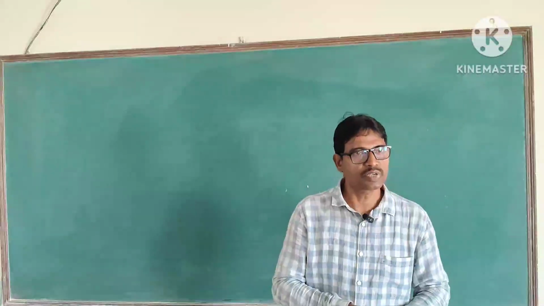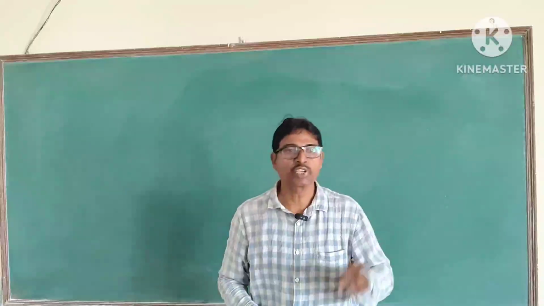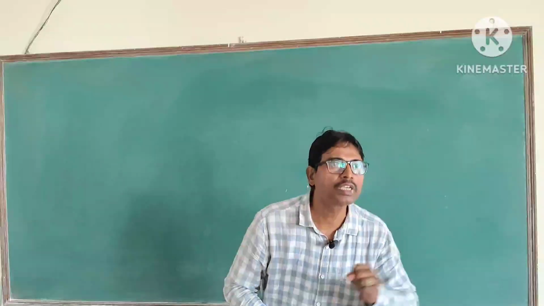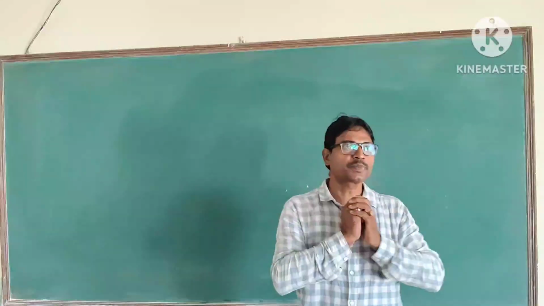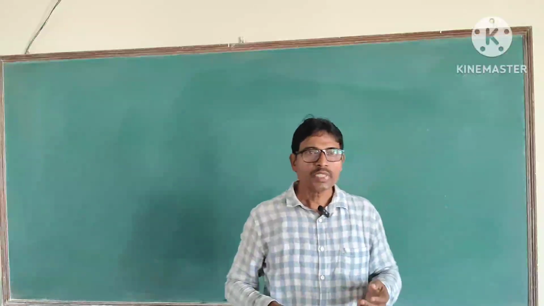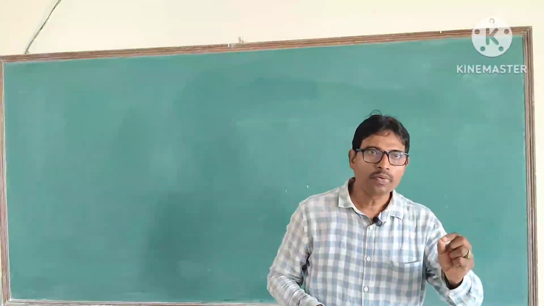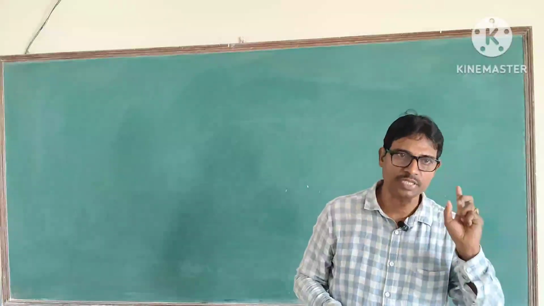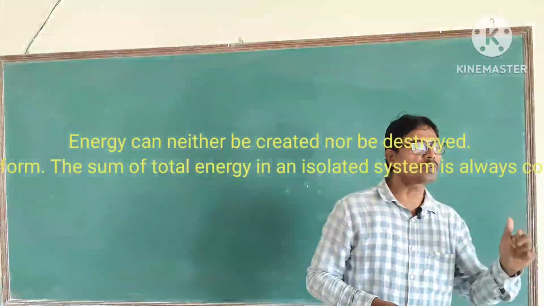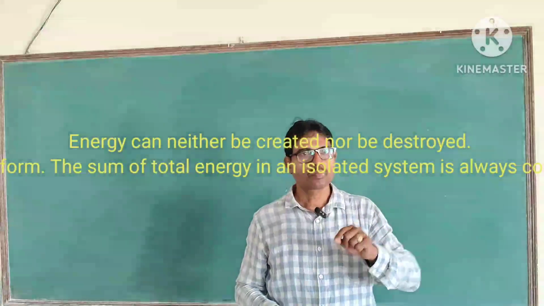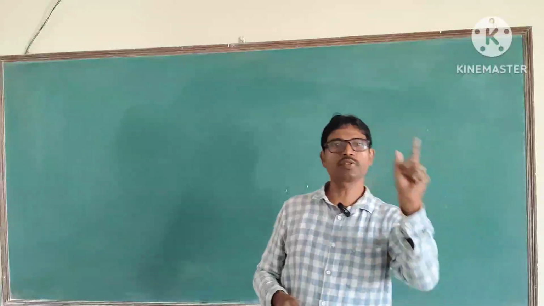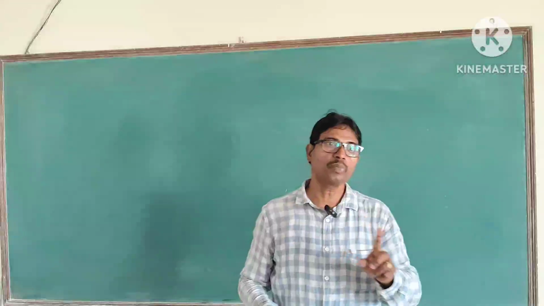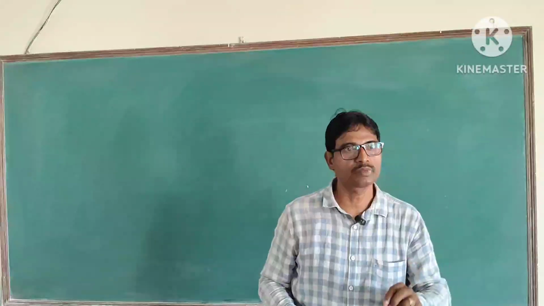So let us discuss the law of conservation of energy. The statement is: the sum total of energy in an isolated system is always constant. Explanation: the sum of total energy remains constant, however the energy form changes. Energy can neither be created nor destroyed. It can only change its form from one form to another, one position to another, one place to another. But the sum of total energy in an isolated system in this universe is constant.